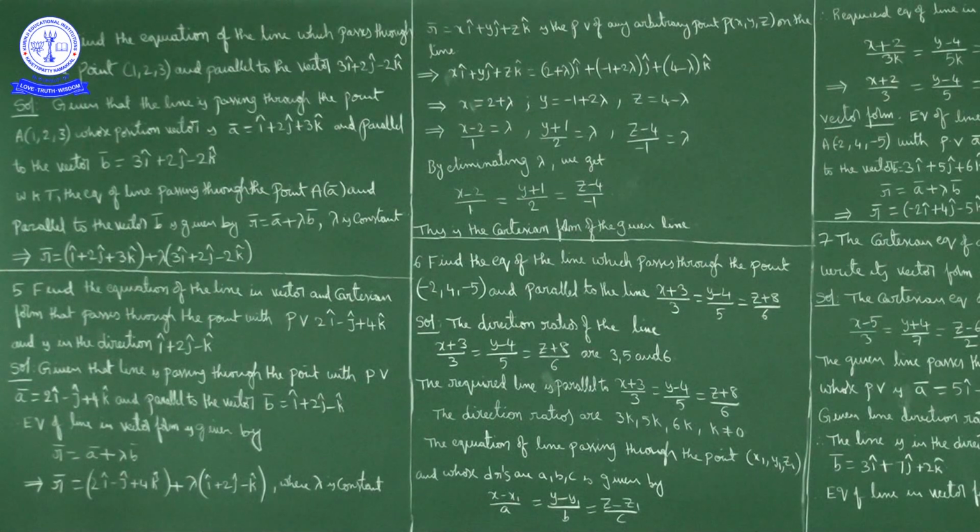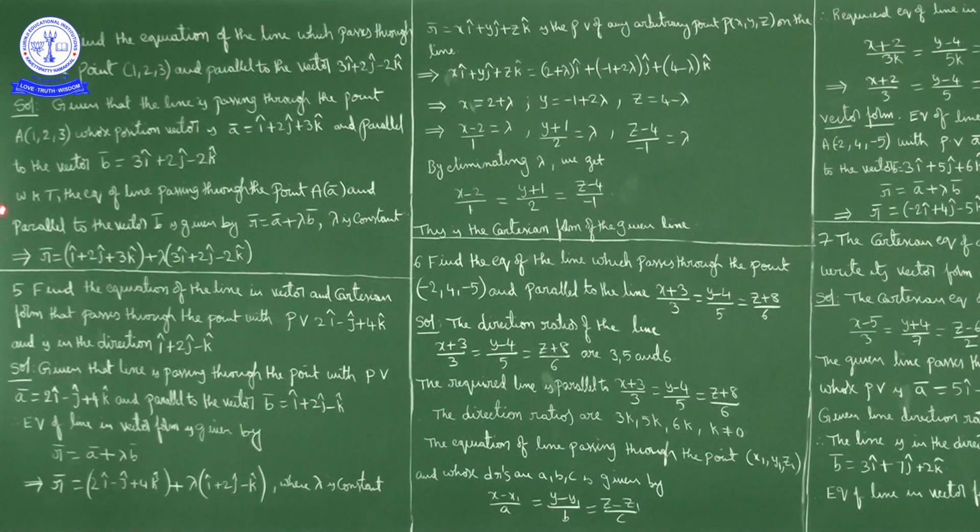So equation of line passing through a point a bar and parallel to the vector b bar is given by r bar is equal to a bar plus lambda b bar. This is a vector form. r bar is equal to a bar plus lambda b bar, where lambda is any scalar or constant.